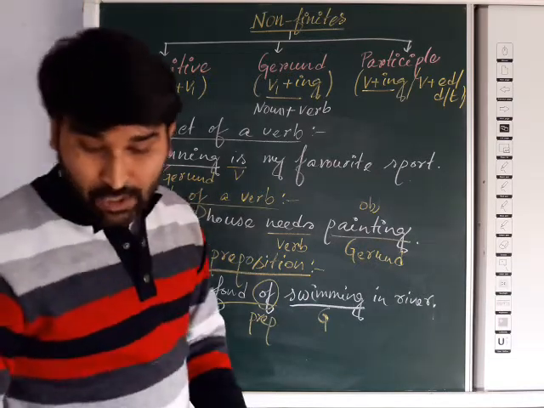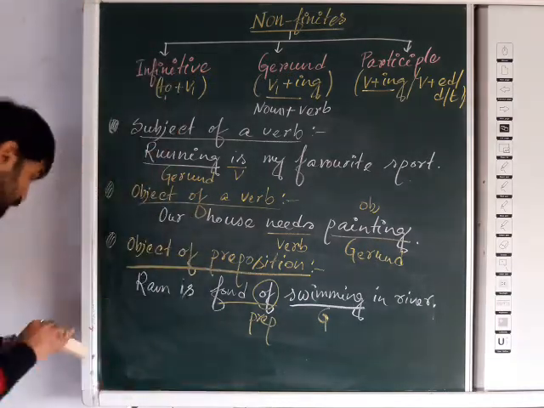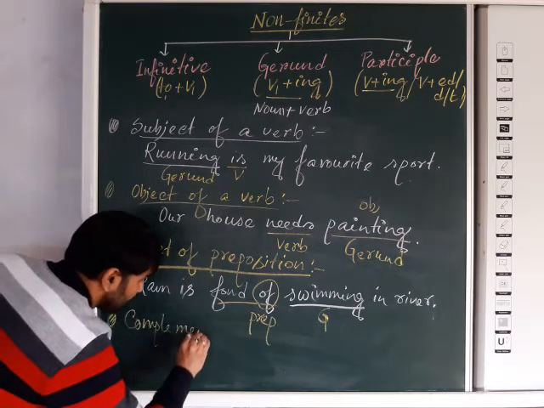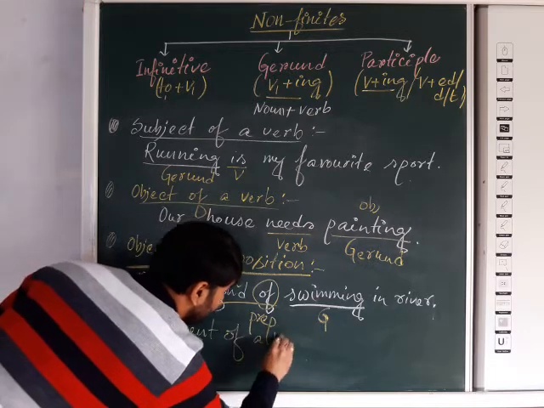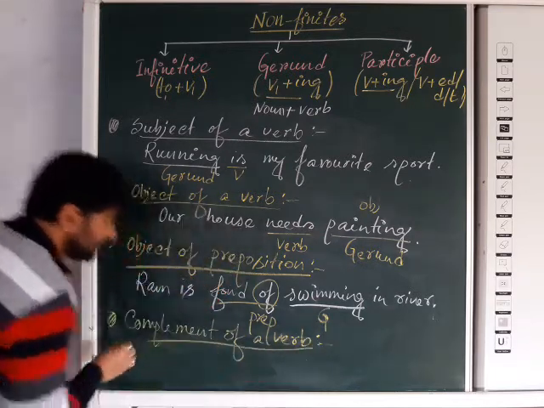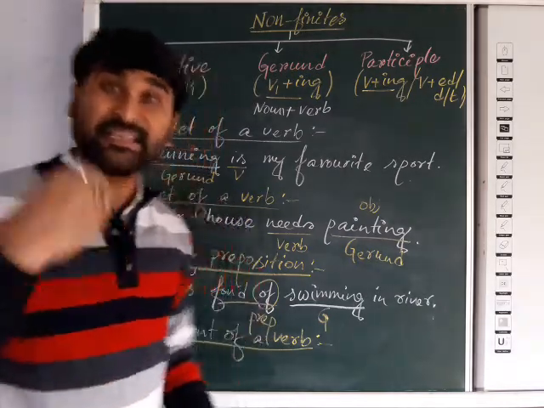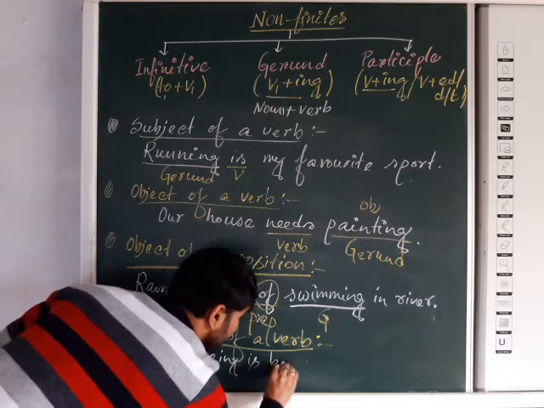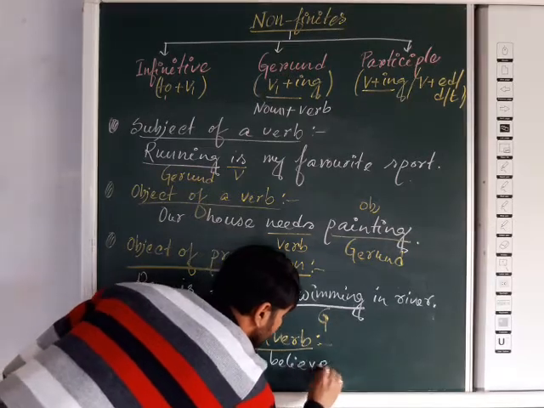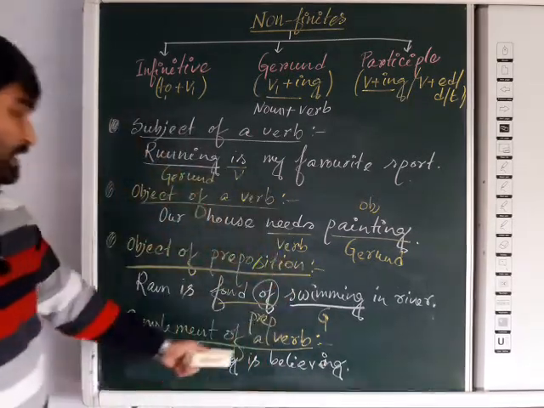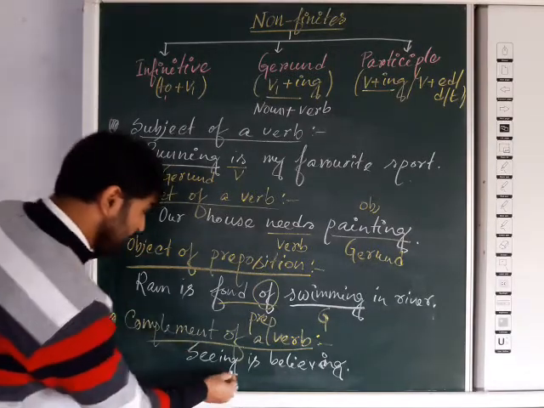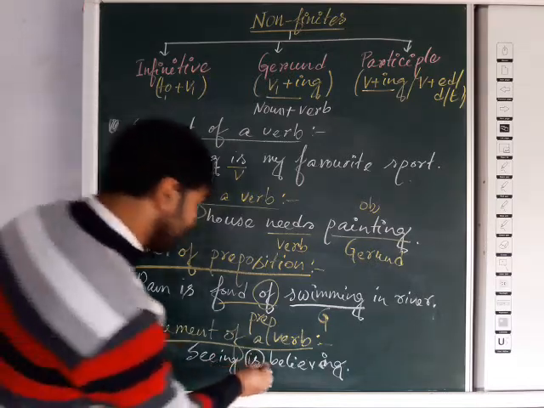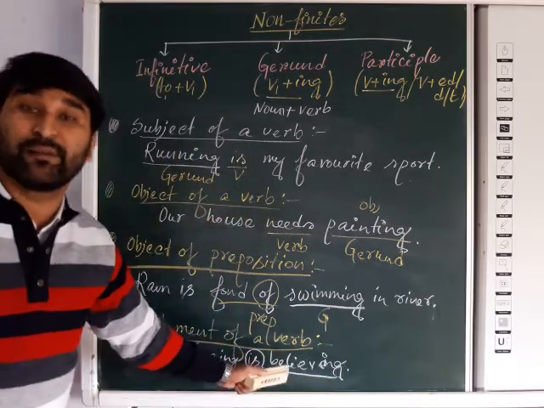And the last one is the complement of a verb. Sometimes the gerund is used as a complement of a verb, like "seeing is believing", B-E-L-I-E-V-I-N-G. Here you can see the verb is "is", and the complement of the verb is believing. It has come from the verb believe.